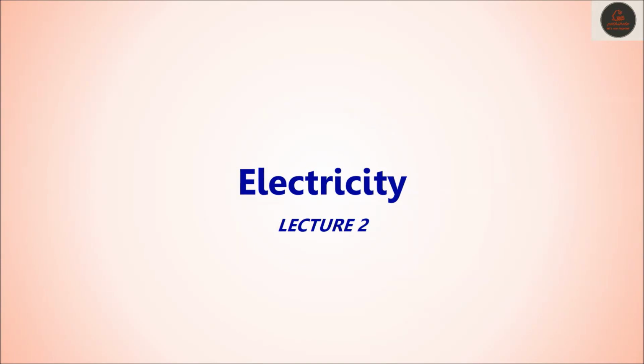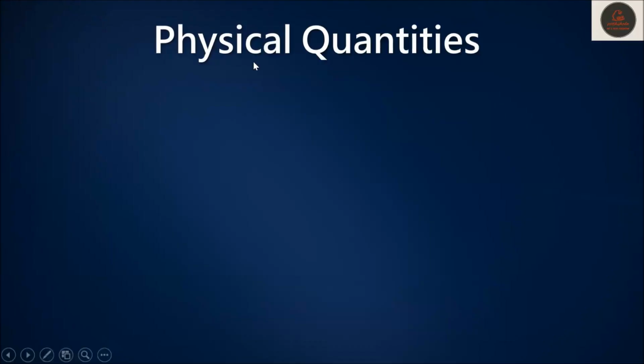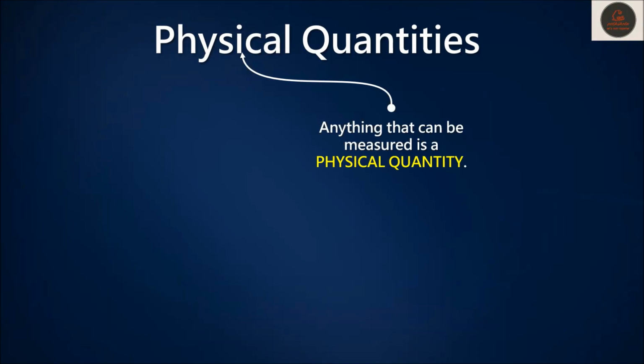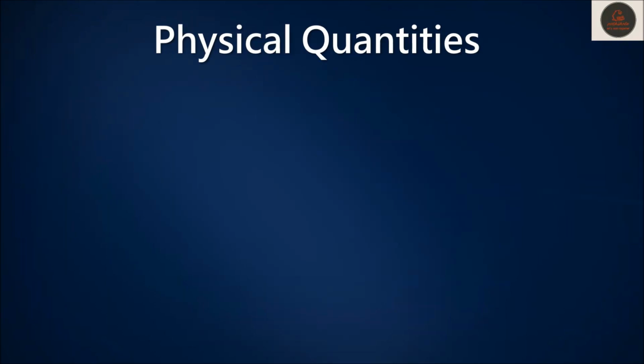So let's begin a new chapter, electricity, of class 10th. And today, this is lecture 2. Let's begin. First of all, let's understand what physical quantities are. Anything that can be measured is a physical quantity. For example, we can measure time, length, mass, and various other things. So all these things are known as physical quantities.